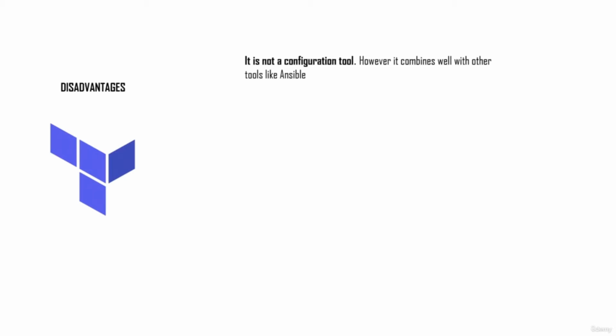Okay, since Terraform does not have any agents running within virtual machines created by them, it is not recommended to use Terraform as a configuration tool. A configuration tool is a tool which is used to insert or update software, programs or applications within virtual machines. But it does combine with other tools like Ansible to do the same. So you can always consider Terraform to be a tool that is to be used specifically for creating infrastructure, and it's not advisable to use Terraform as a tool for configuring software or applications within virtual machines. So that is one of the disadvantages of using Terraform.